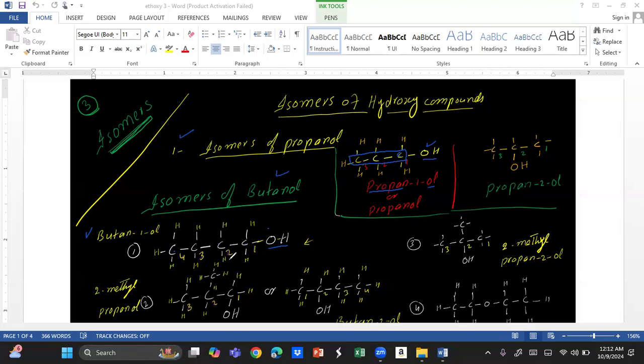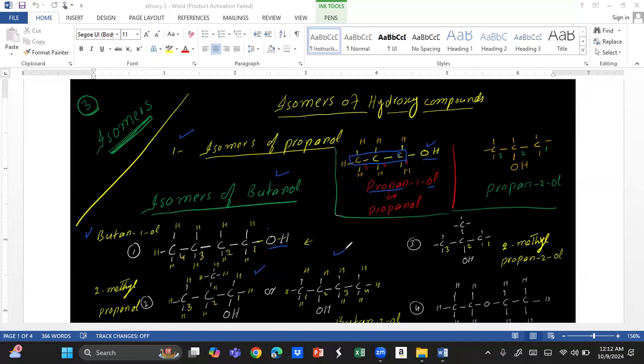Hope you understand. These are the other isomers, 2-methyl propanol and butane-2-ol. These are the remaining isomers of butanol.